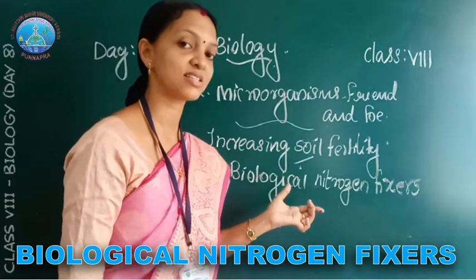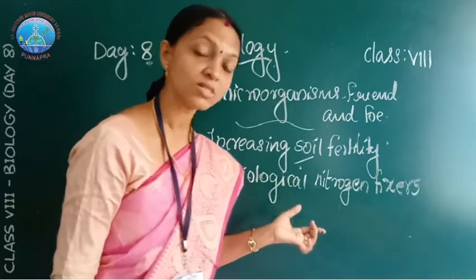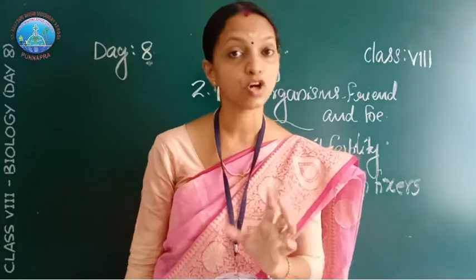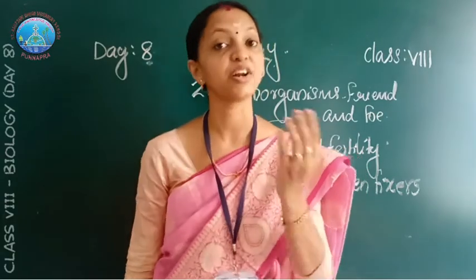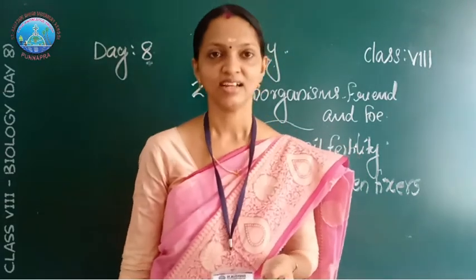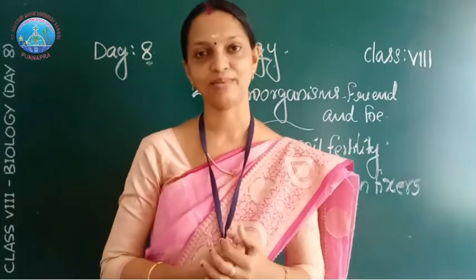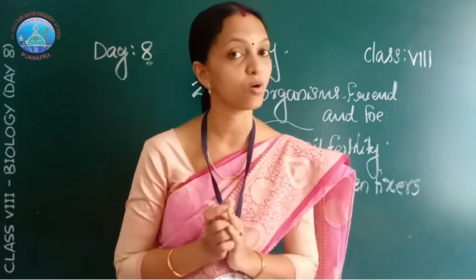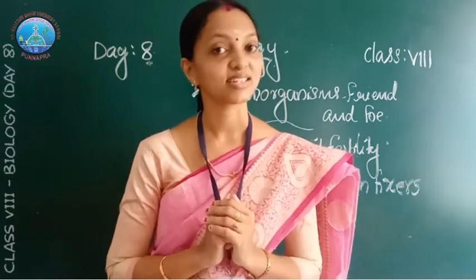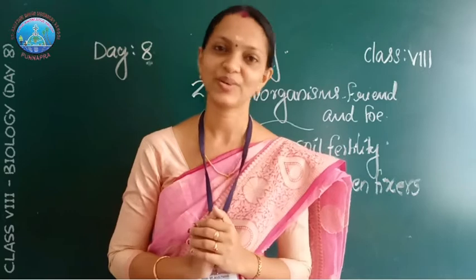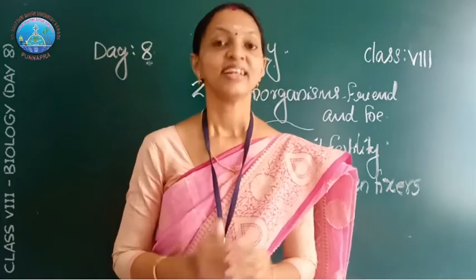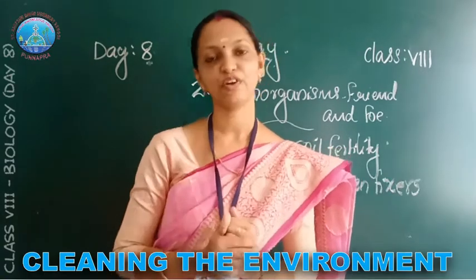Because these microorganisms absorb atmospheric nitrogen and convert it into nitrate, and it is fixed in the soil. So it increases the soil fertility. So these microorganisms are called biological nitrogen fixers. Do you understand? Okay. Next one, cleaning the environment.